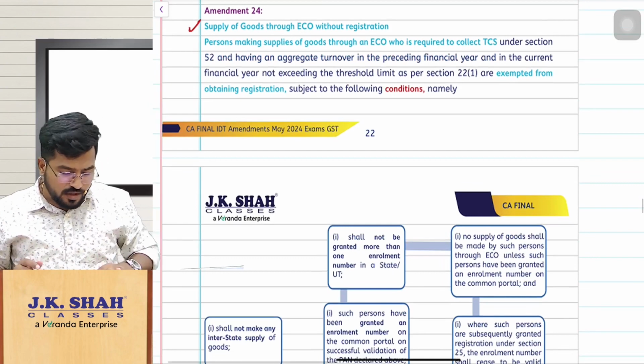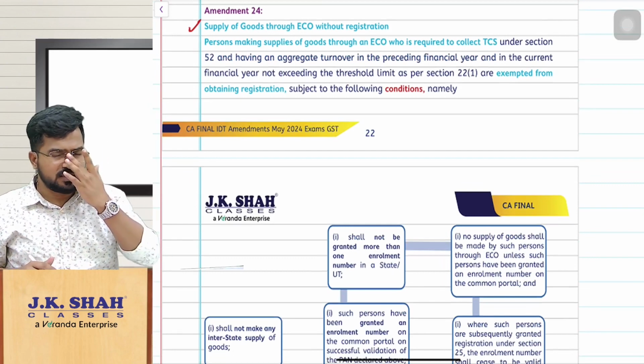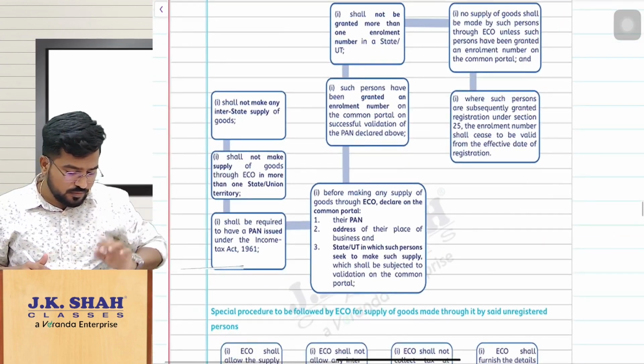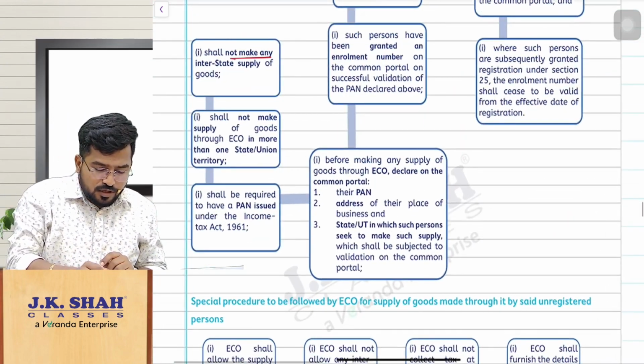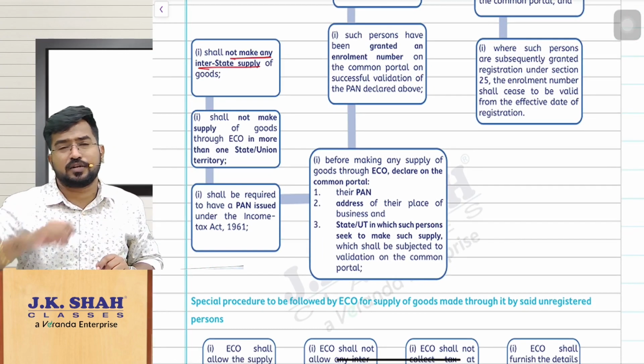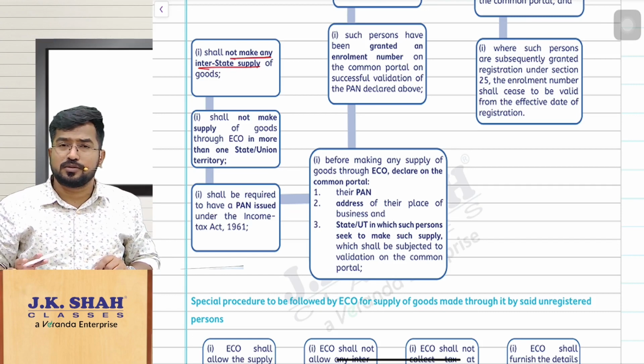So now even though I am not registered under GST, I can go and sell my goods on Amazon, but I should not make any interstate supply of goods. Earlier that was the reason why they were not allowing you to supply through an e-commerce operator without registration.